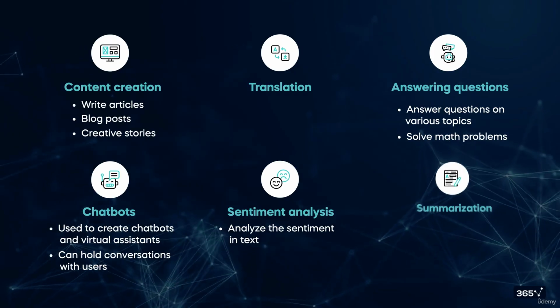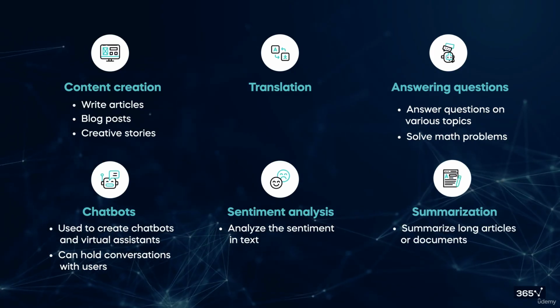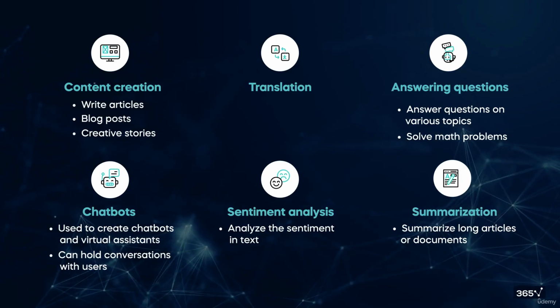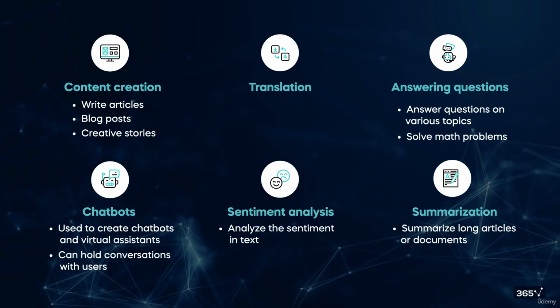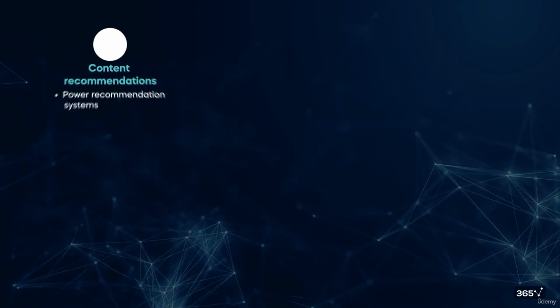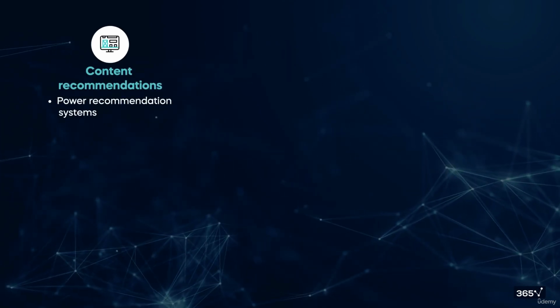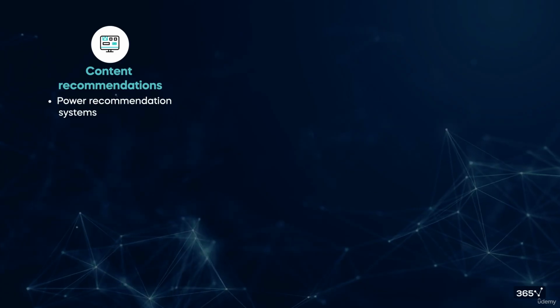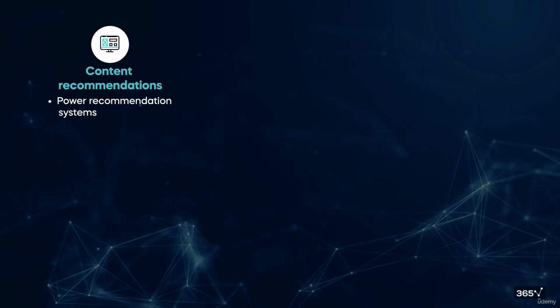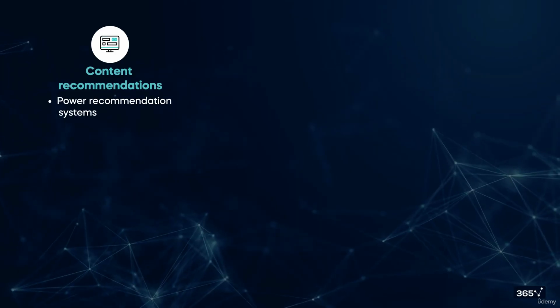Furthermore, large language models can take long articles or documents and generate concise summaries, making it easier to understand the main points without having to read the entire text. Another thing LLMs can do is content recommendations. They power recommendation systems suggesting movies, books, articles, or products based on your preferences and past interactions.